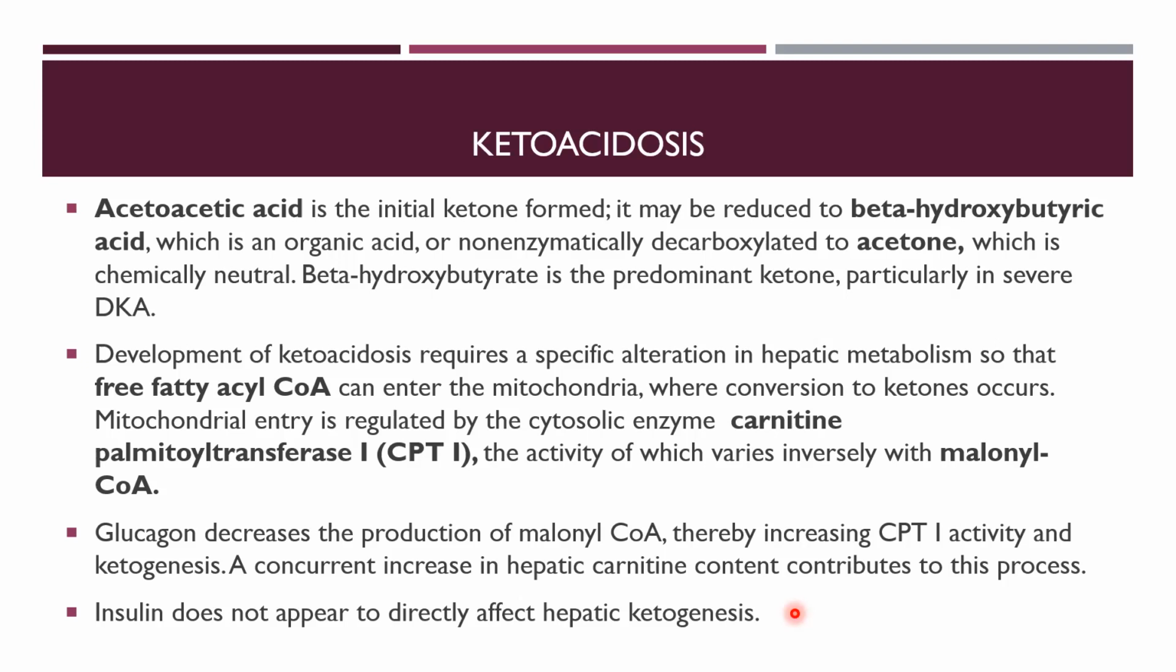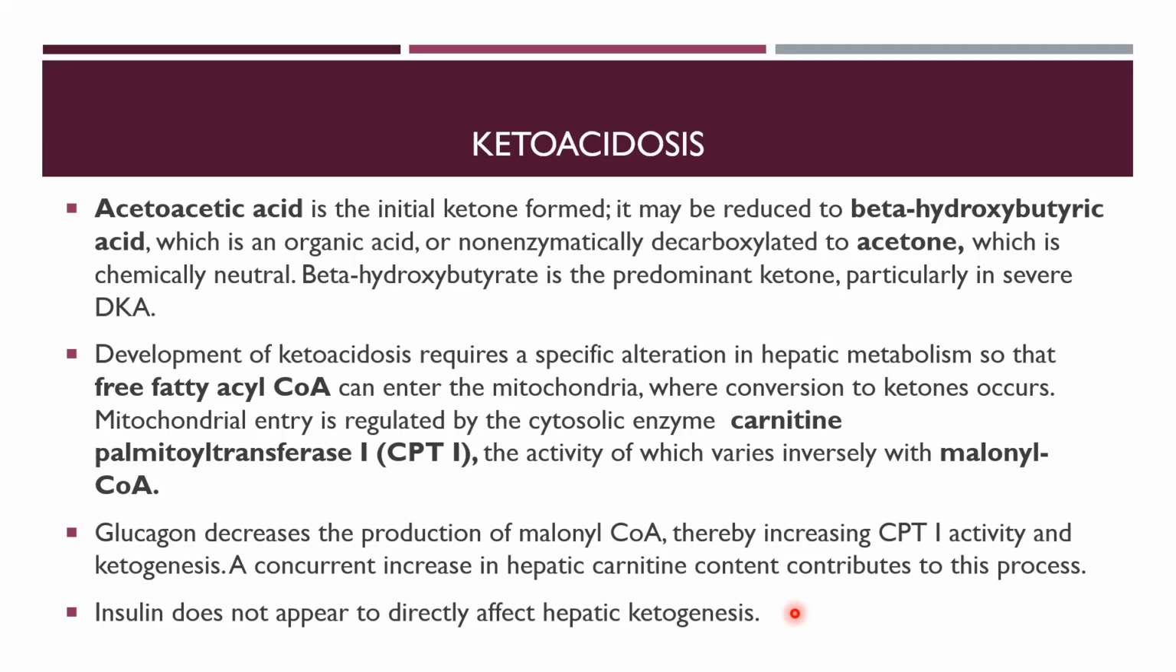Development of ketoacidosis requires a specific alteration in hepatic metabolism so that free fatty acyl coenzyme A can enter the mitochondria, where conversion to ketone occurs. Mitochondrial entry is regulated by the enzyme carnitine palmitoyl transferase 1, the activity of which varies inversely with malonyl coenzyme A. So these two take on the effect from one on the other, and the balance directs whether the free fatty acyl coenzyme A will produce more ketones, more keto acids, or not. I will explain it in the further slide.